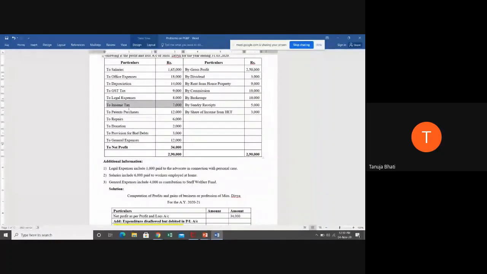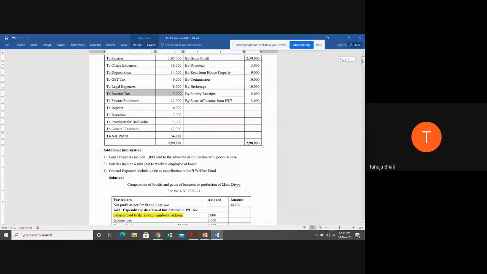Income tax is personal tax, because you're not only paying income tax on the income that you're generating from business or profession, you're also paying it on your capital gains, on your house property, on your income from other sources, and if you're working somewhere, on your salary. So income tax is not only paid under the business income, it is paid under the different heads of income also. So is this particular expense to be allowed or disallowed, students?